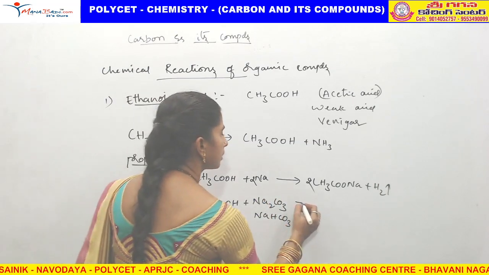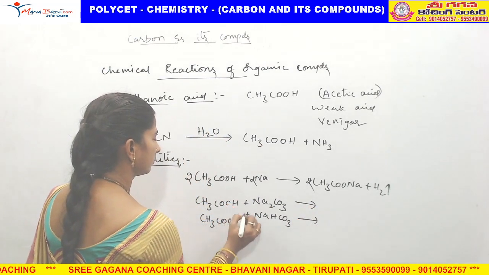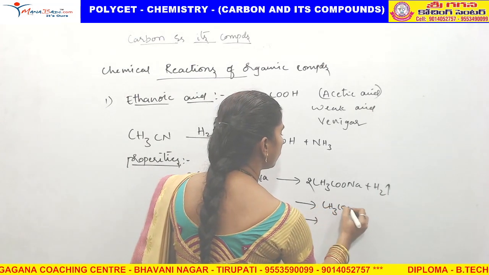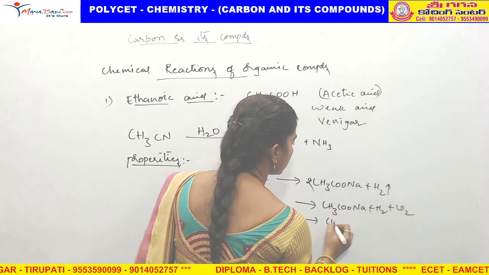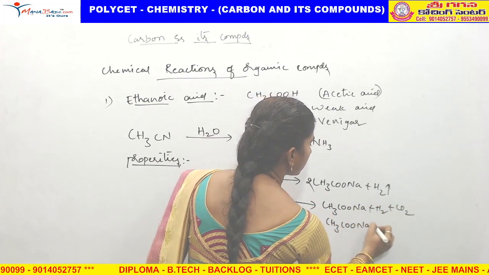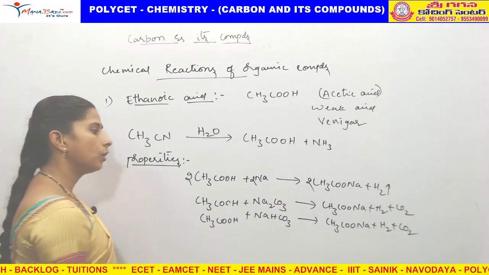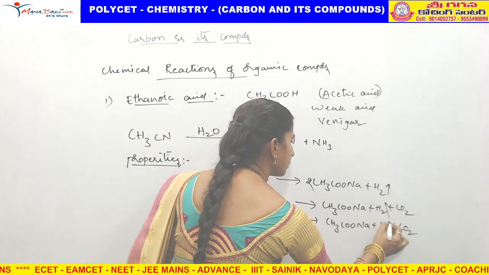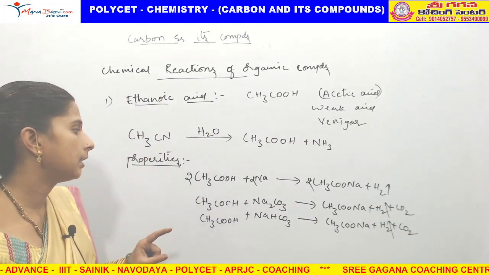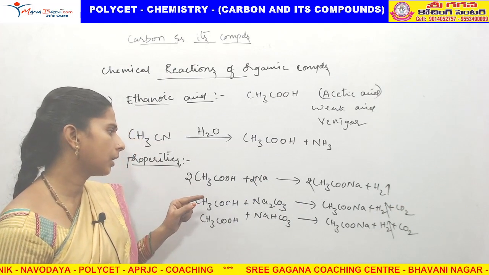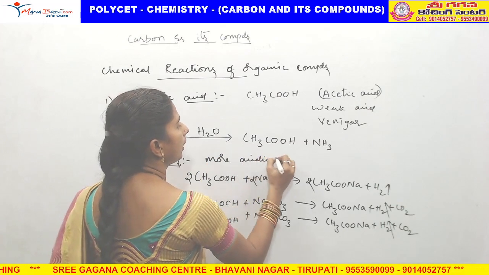Na2CO3 and NaHCO3 react with acetic acid to form CH3COONa plus H2O plus CO2 gas. Here also, CH3COO- plus H2O plus CO2, they are releasing. Who are releasing means acid, we said as acidic in nature, even though carboxylic acid. Carboxylic acid is a strong acid. Carboxylic acid is more acidic than alcohol.